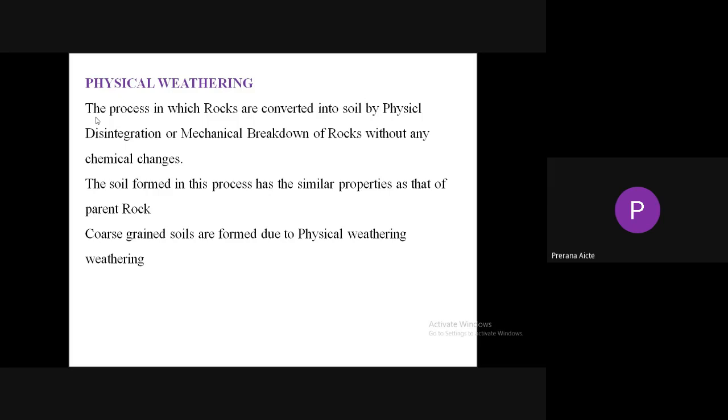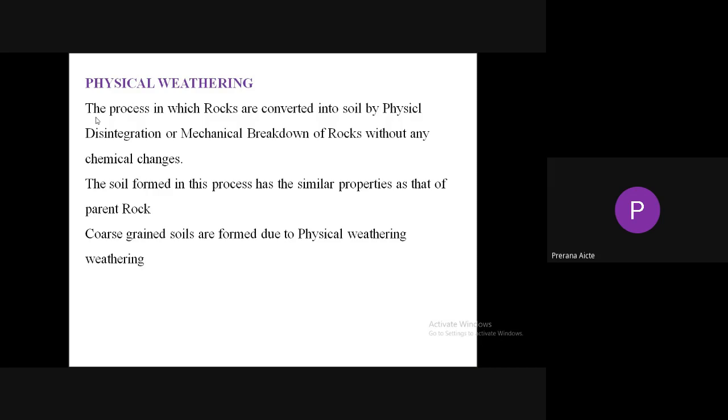So here, soils are formed from the parent rock. The parent rock and the soil both exhibit similar properties. You need to remember that. So the soil formed in physical weathering exhibits similar properties to that of the parent rock.